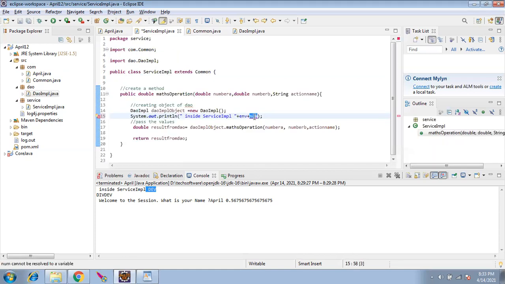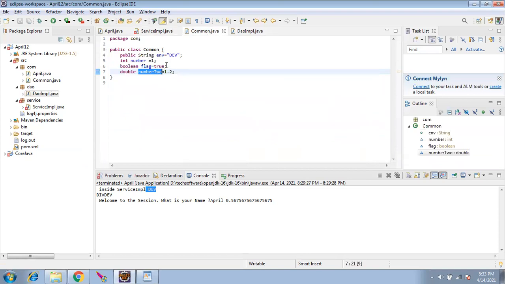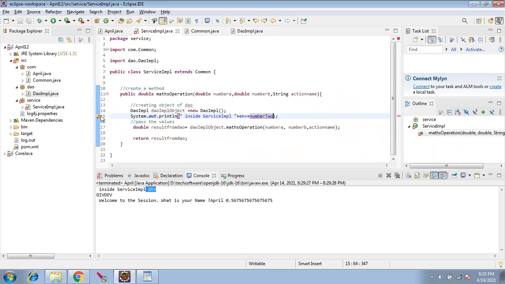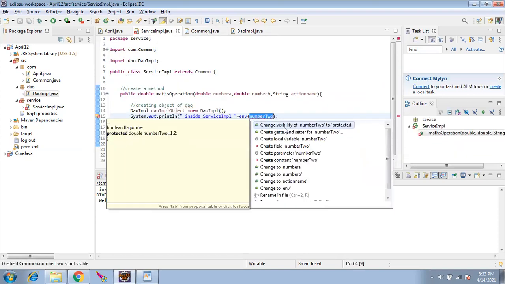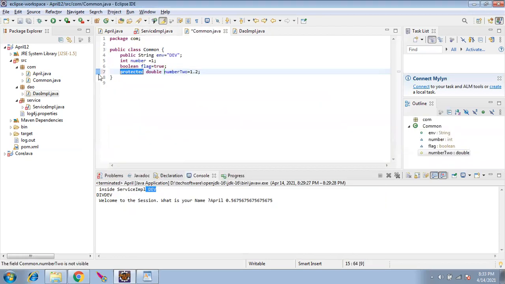So should we change it in both the service and DAO impl every time, or can we change it directly? No, directly. If you want, you can change it here itself. This is the only place, right? The values are controlled here. If you want to use it, you can use it. It is not mandatory to use it always.